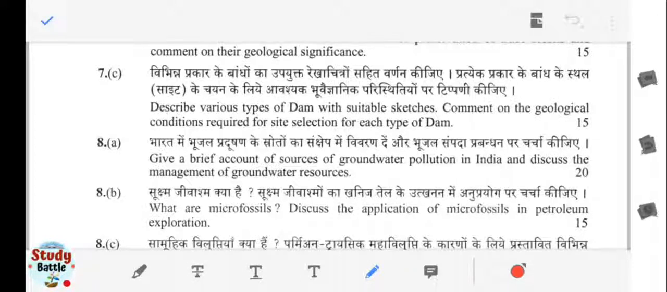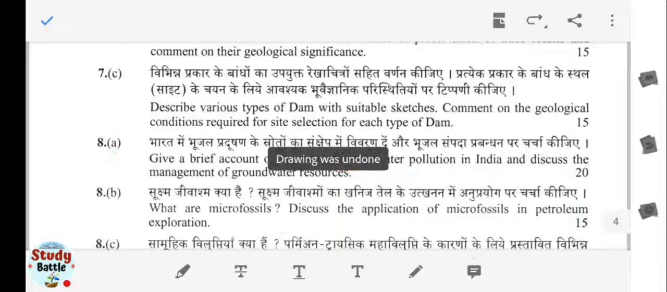Next, question number 8 deals with this: give a brief account of the sources of groundwater pollution in India and discuss the management of groundwater resources. So you have to discuss the sources of groundwater pollution, meaning from where groundwater pollution is carried in the Indian scenario, and the management of groundwater resources. This is quite an essay type question, and here you have to write down the answer.